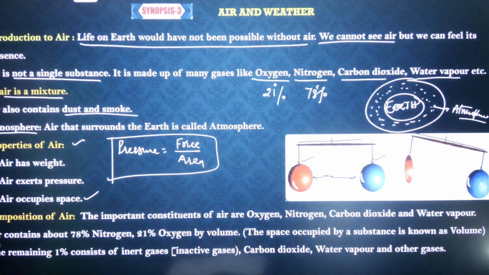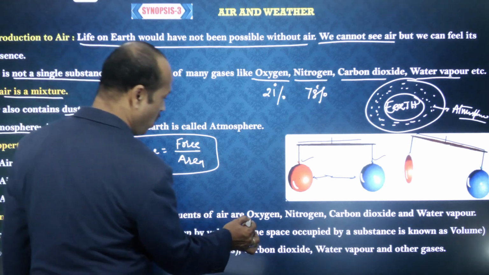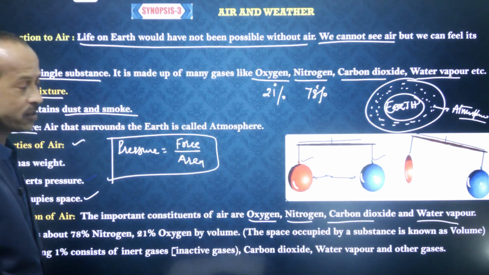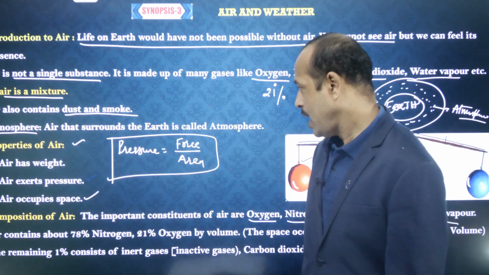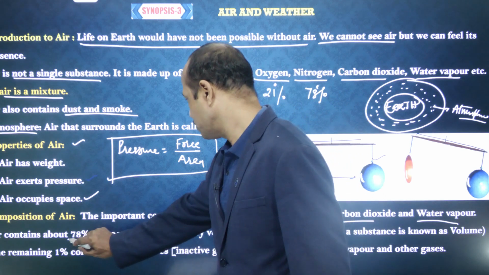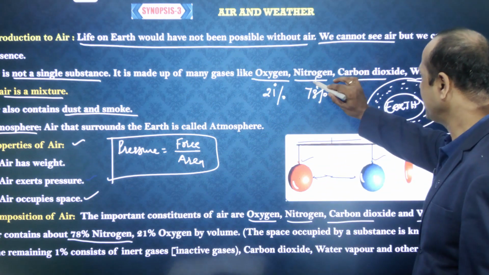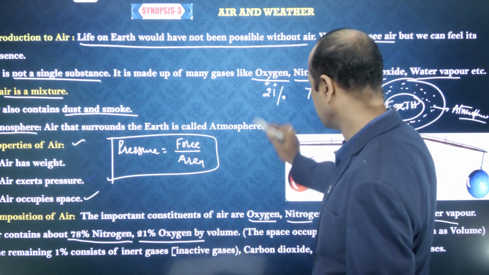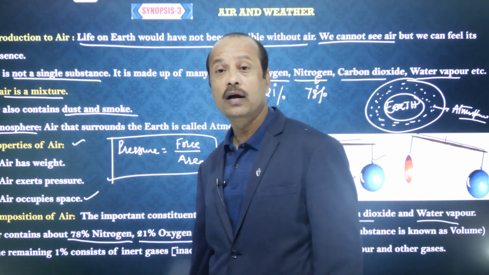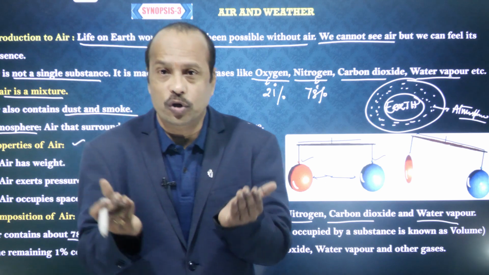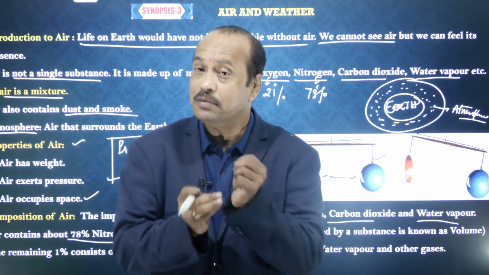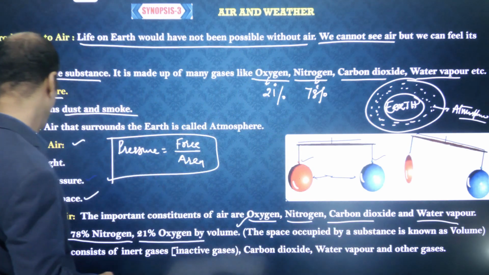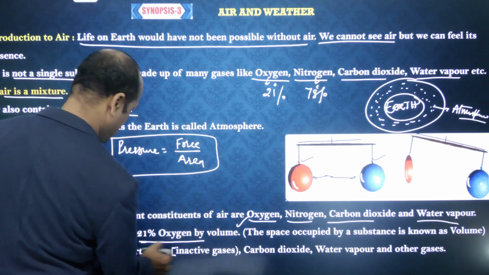Now let's go to the next one: composition of air. This was already discussed. The important constituents of air are oxygen, nitrogen, carbon dioxide and water vapor. These are the important components present in the air, right? Air contains about 78% nitrogen and 21% oxygen by volume. Volume means the space occupied by any substance. So here, 21 plus 78.